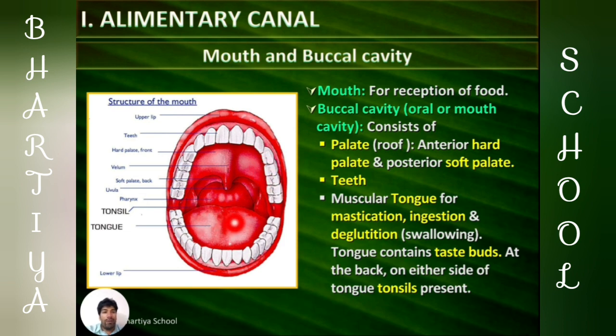The floor of the buccal cavity contains the tongue, and the upper surface of the tongue contains taste buds which help in recognition of taste. It also helps in mastication. Mastication means breakdown of food into smaller pieces. Ingestion means intake of food. Deglutition means swallowing of food. Teeth play an important role in mechanical digestion, that is breakdown of food into smaller pieces.